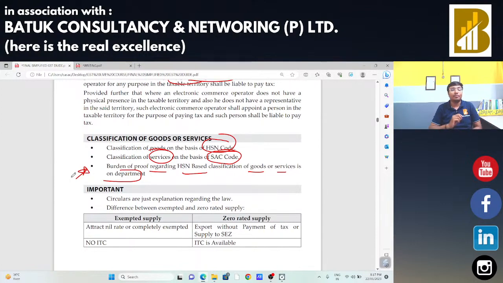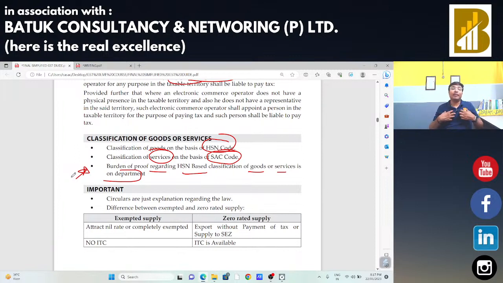In that case, whenever they say that 9955 should be there, the burden to prove will be on the departmental authority. That means the departmental authority has to prove that 9955 should be there and 9966 is wrong in that specific case.